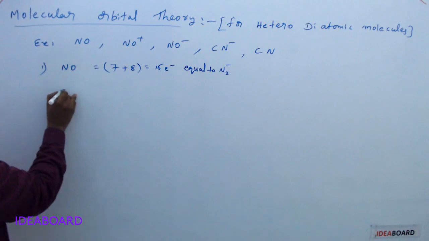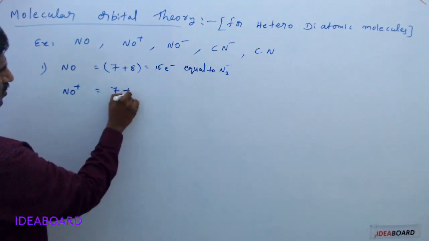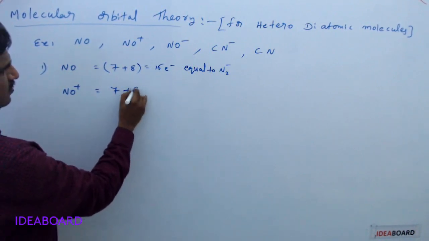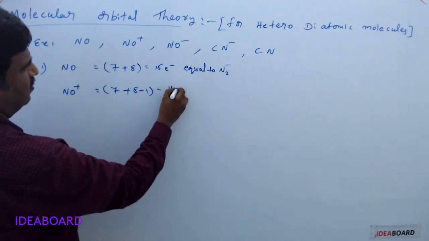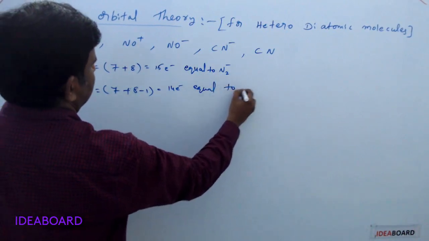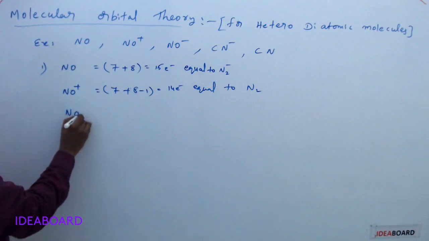And next NO plus. Here nitrogen is 7 and oxygen is losing 1 electron, so 7 plus 8 minus 1. You will get 14 electrons, which is equal to N2. And next NO minus.